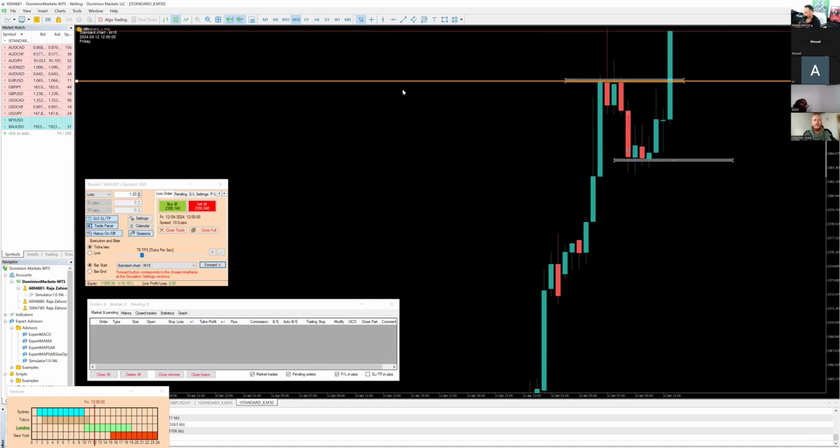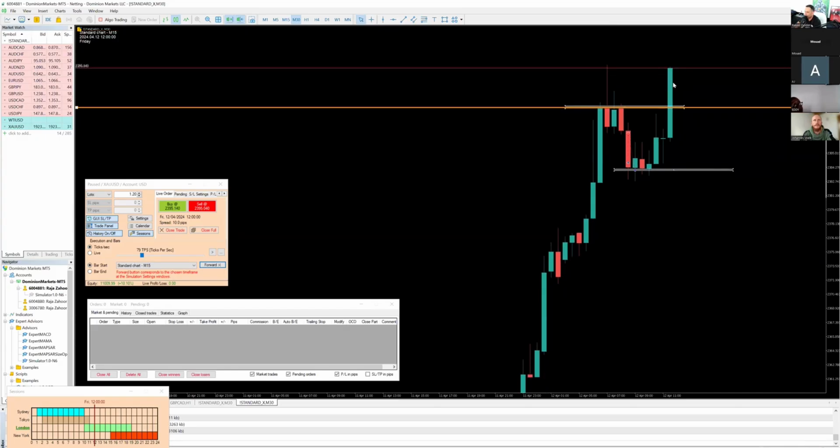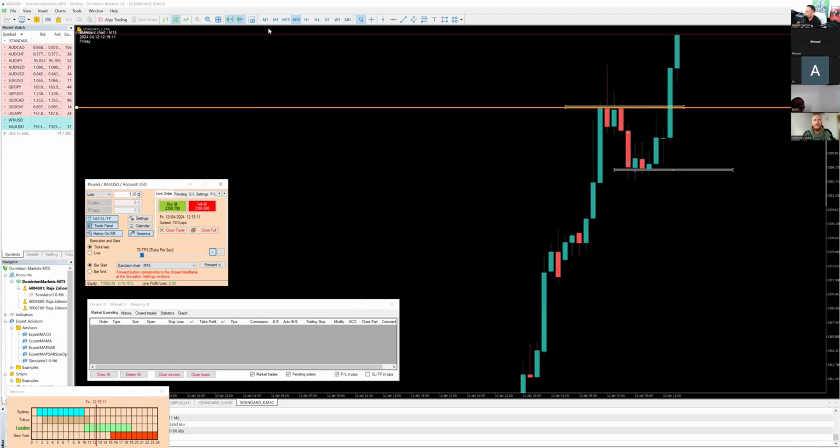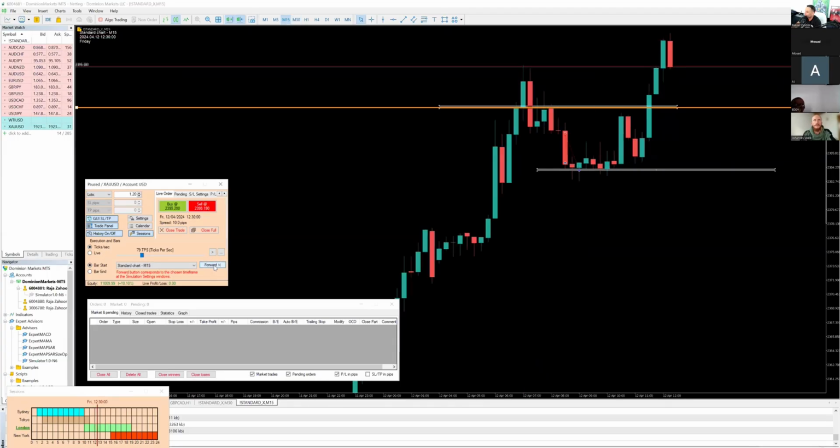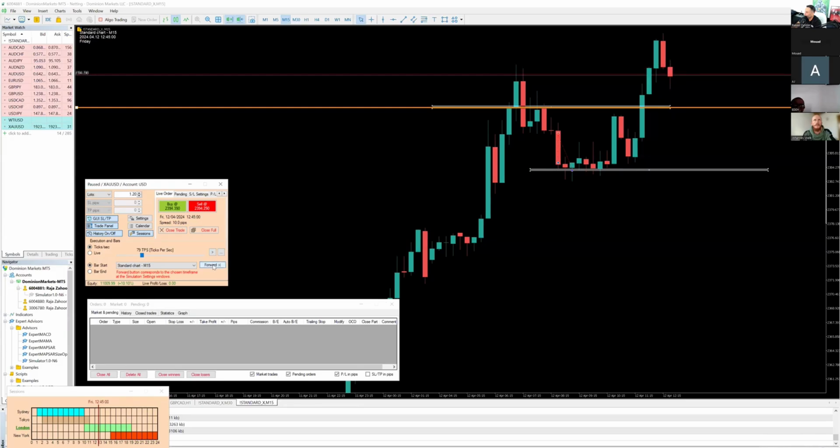I was going to end the simulation here, but now I'm thinking, can we get some sort of a retest or something like that? Wow, nothing happening. Okay, the 15-minute has retraced. Can we get a support forming on the 15-minute time frame? Oh wow, look at that. Very nice. This is beautiful.